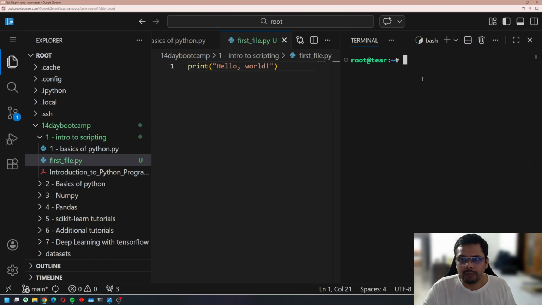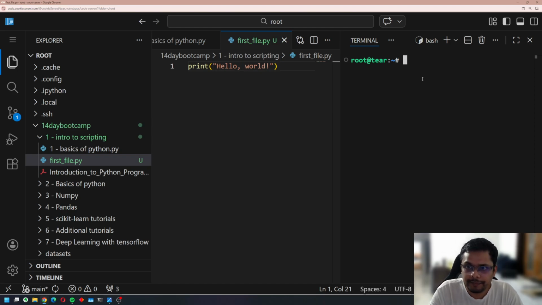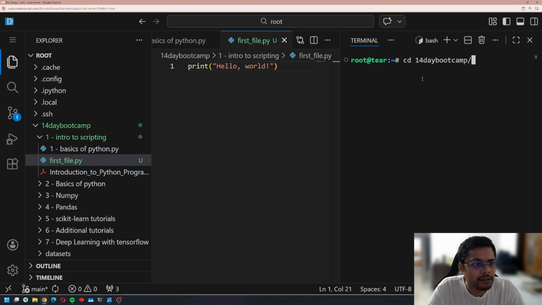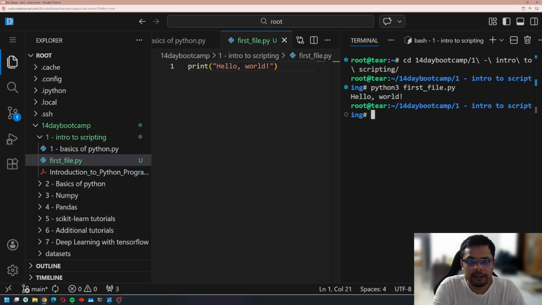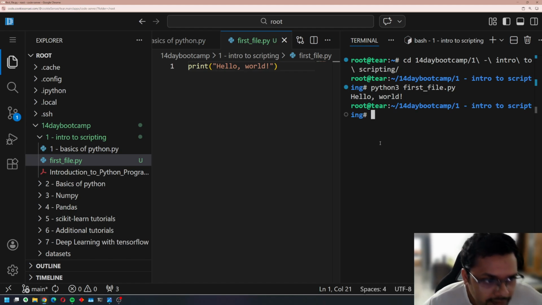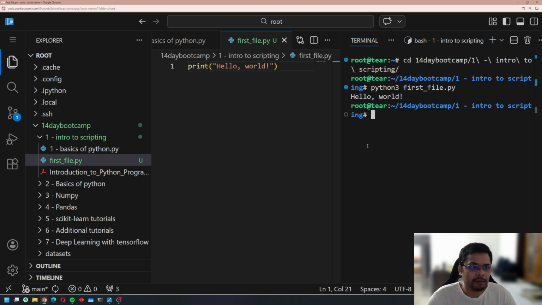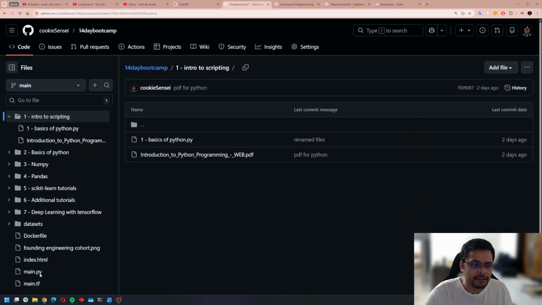All right. Let me show you again how to run the first Python file. Change the directory into the appropriate folder structure, which is 14-day bootcamp, then one intro to scripting. Then you just say python3 first file dot py. Hello world, right here it is. Now this file exists locally inside my browser, or you can say inside the server. I want to push the changes to GitHub so that GitHub also reflects the same changes. Even if I refresh it, you can see that the first file is not over here.